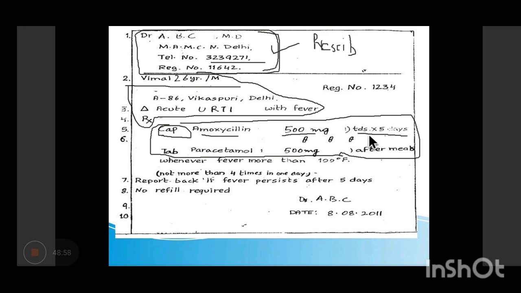Can you see something is not right here? If you remember, we are not supposed to write these abbreviations. TDS मतलब क्या होता है इसका? Three times.